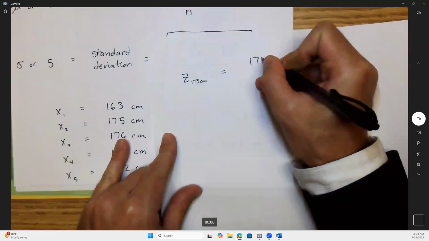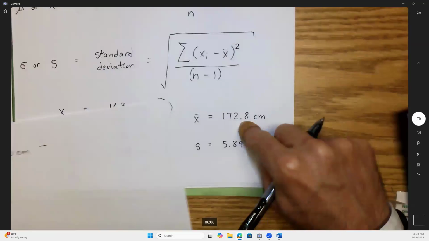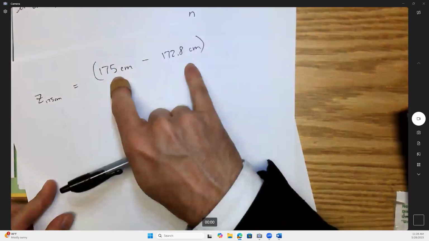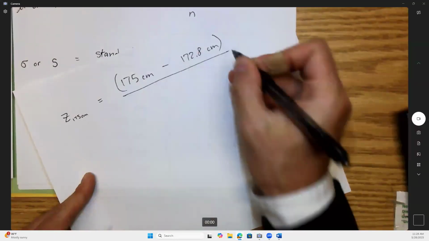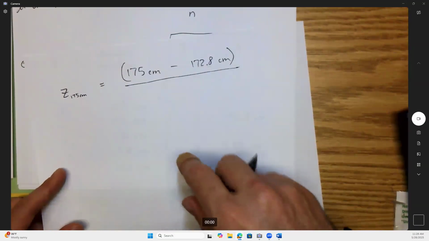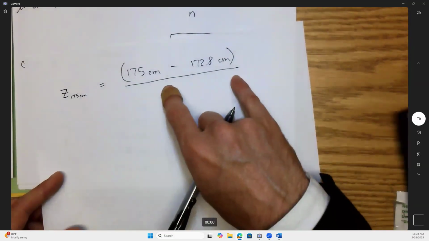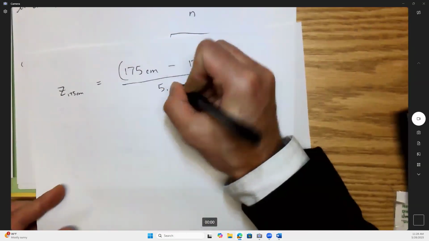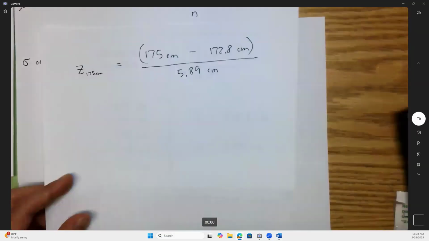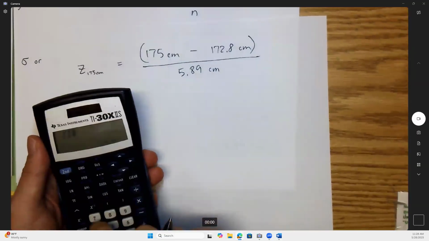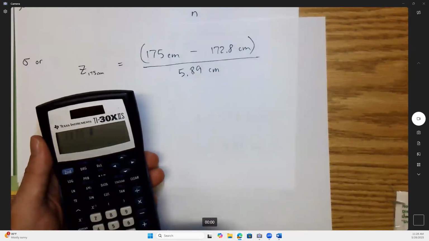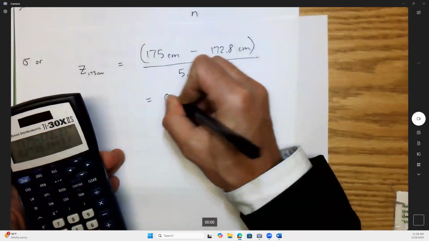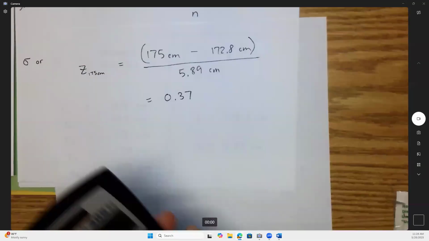That would be 175 centimeters, subtract the mean, which is 172.8 centimeters. Now, already I see a positive value. That means this person's a little taller than average, but how much taller? Are we talking about one of the tallest people ever, or just a little bit taller than average? You can only know that if you divide by the standard deviation to effectively get a count of how many standard deviations above the mean this individual is. So that minus that, close parenthesis, divide by that. Okay, it's a small positive z-score, 0.37.